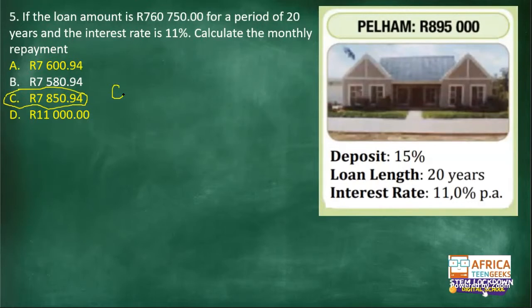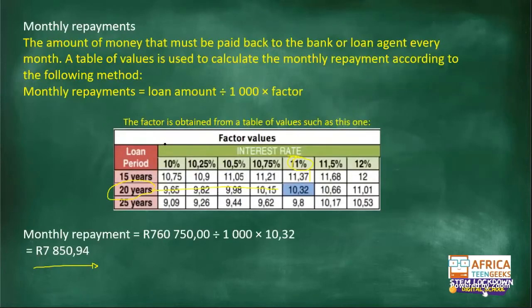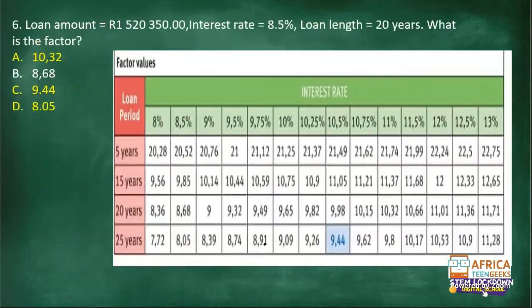Only one person said D, but everyone else answered C. So that was good, guys. Everyone got the correct answer of 5C. Only one said D. So I'm glad you understood that part. This formula, don't ever forget the formula.